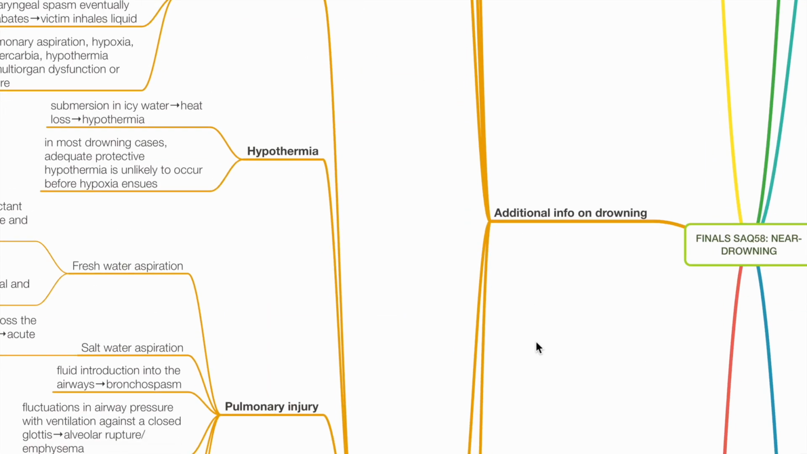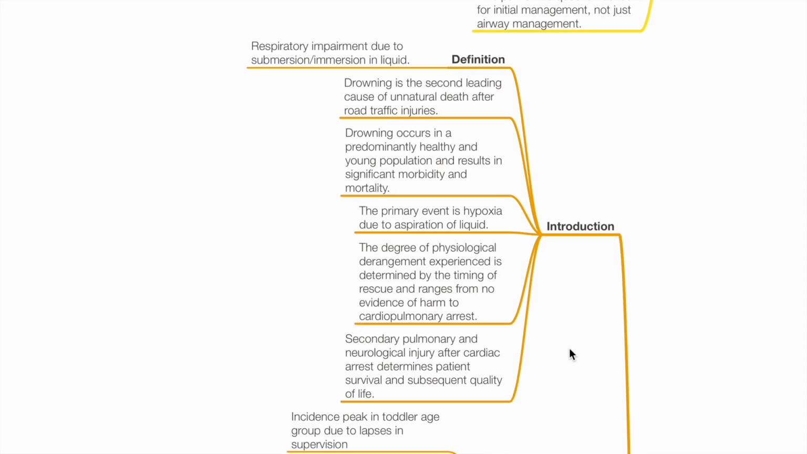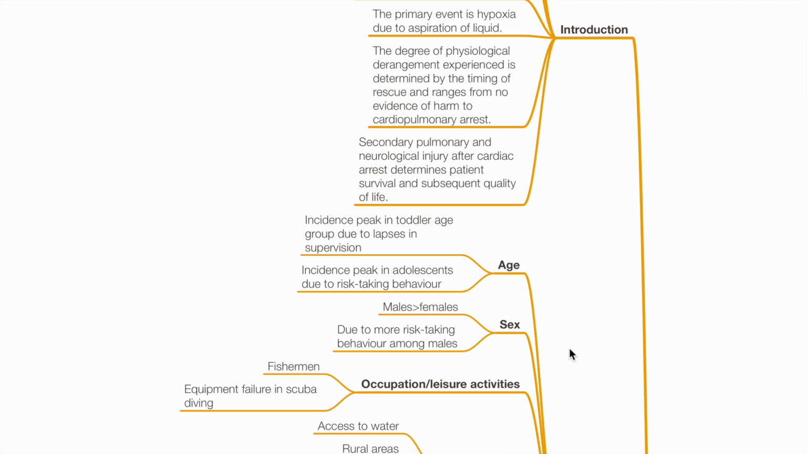Additional information on drowning. Drowning is defined as respiratory impairment due to submersion or immersion in liquid. It is the second leading cause of unnatural death after road traffic injuries. Drowning occurs in a predominantly healthy and young population and results in significant morbidity and mortality. The primary event is hypoxia due to aspiration of liquid. The degree of physiological derangement is determined by timing of rescue and ranges from no evidence of harm to cardiopulmonary arrest. Secondary pulmonary and neurological injury after cardiac arrest determines patient survival and subsequent quality of life.